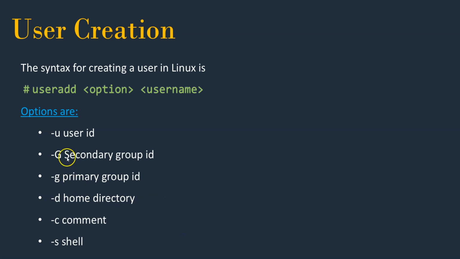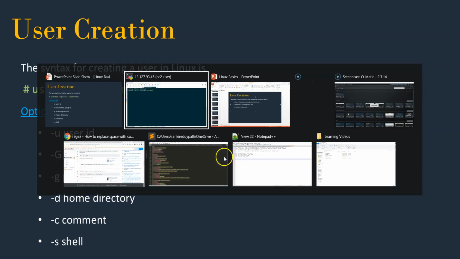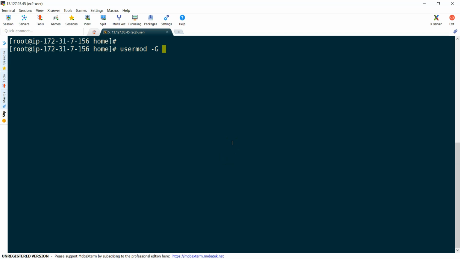To change the group, you need to use the -g option. So with -g, I'm going to change the group: usermod -g John Mark. The group name is John, and I'm adding Mark to the John group.